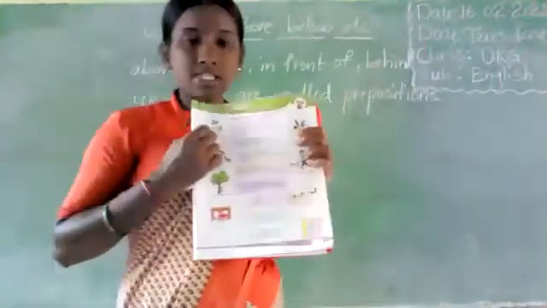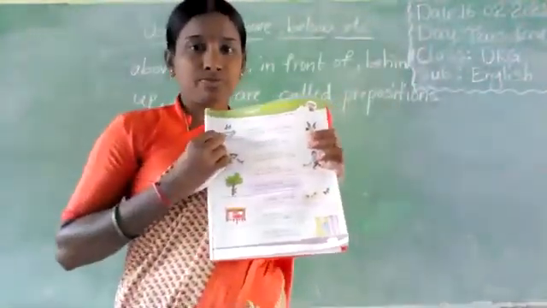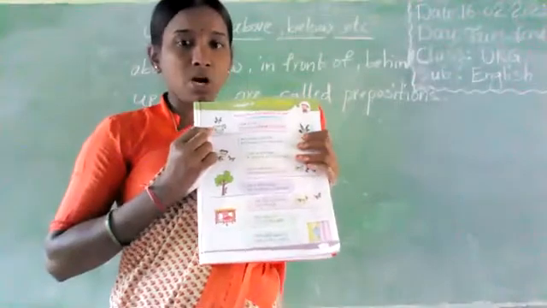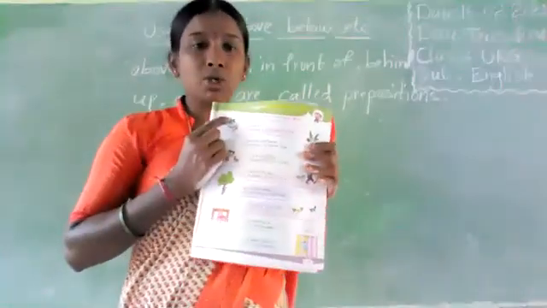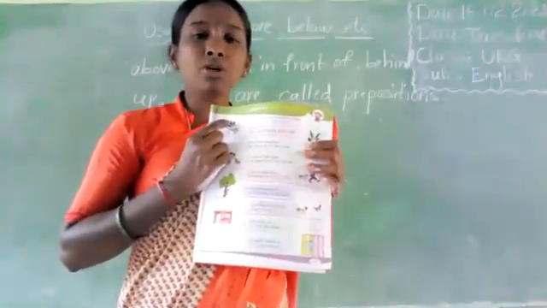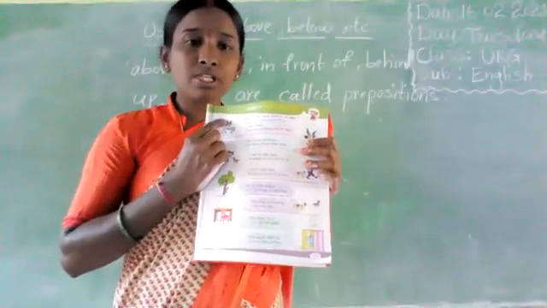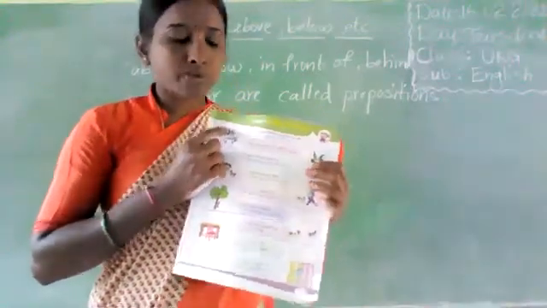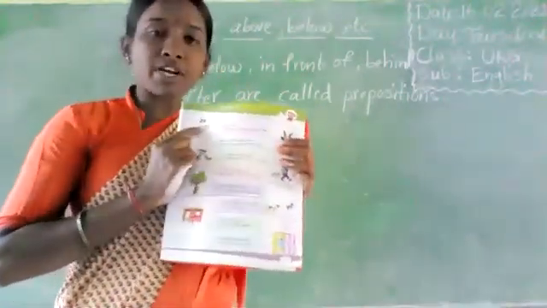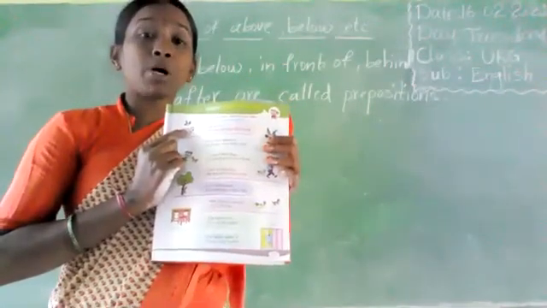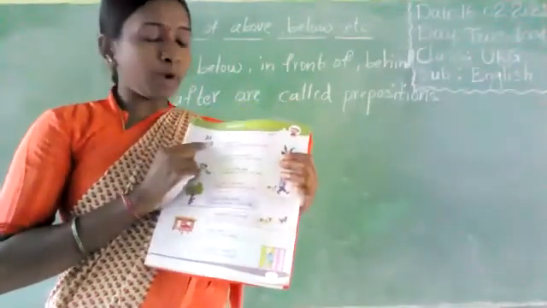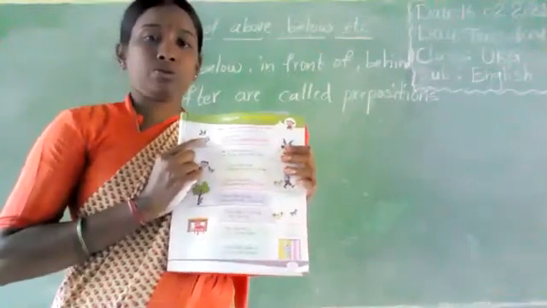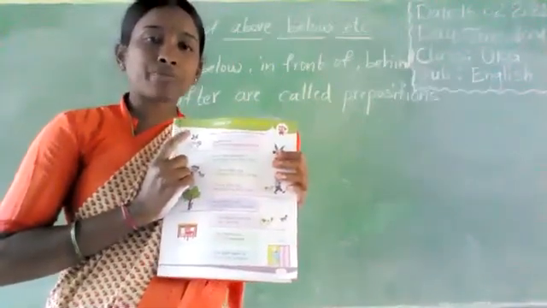See, this is the cow. This is the crow. Where is the crow?